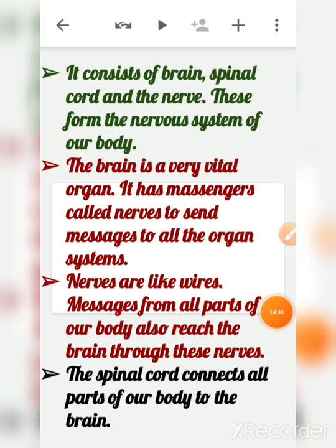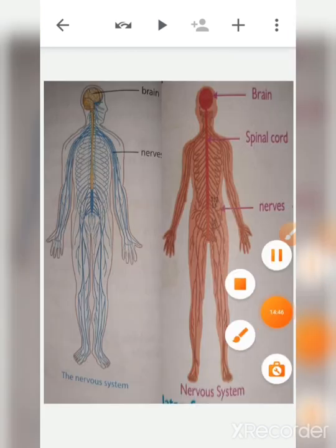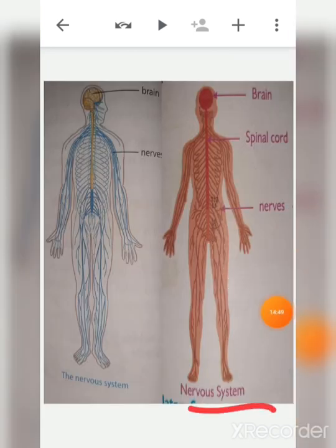So this is the nervous system. Brain, spinal cord and nerves together make your nervous system. And the brain is a very vital organ because it has messengers called nerves to send messages to muscles, that means to all parts of our body.